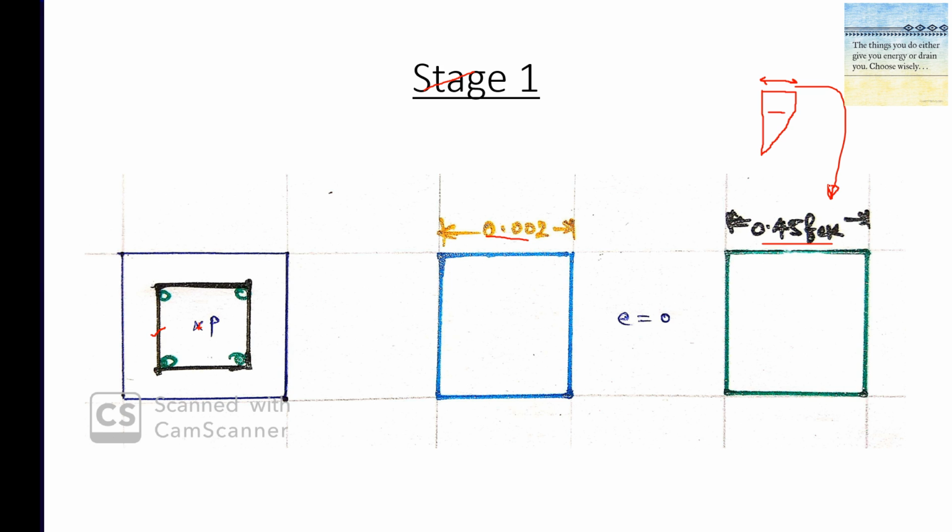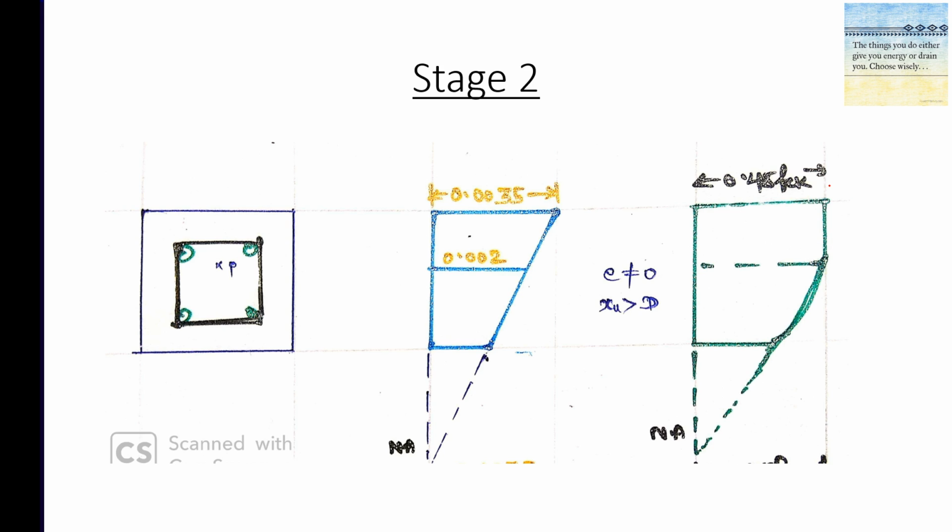We are not going to apply the load concentrically. So here you see the centroid of the cross section will be somewhere here, but we are applying the load with an eccentricity. All right, so here that is appropriately indicated by what? E is not equal to 0. Okay, and we know that there will be a fiber in our section.